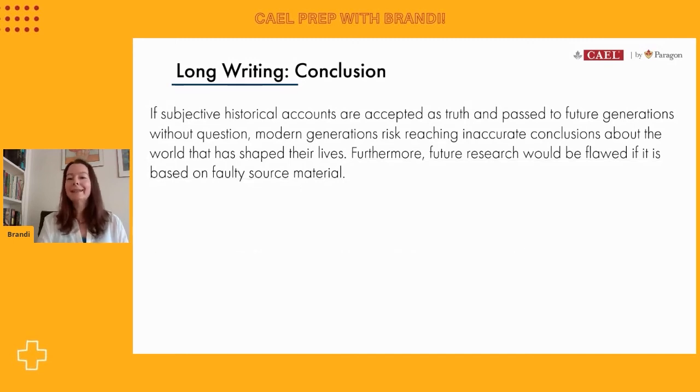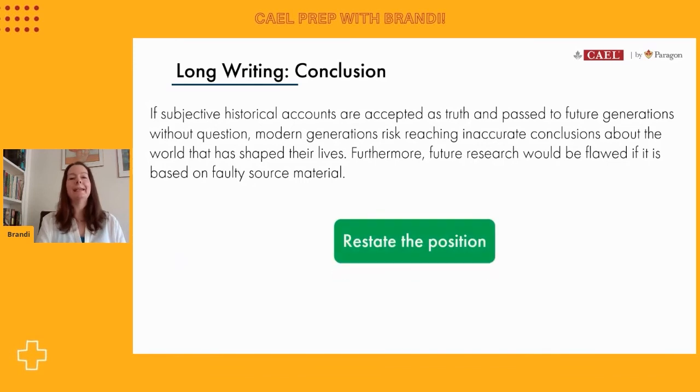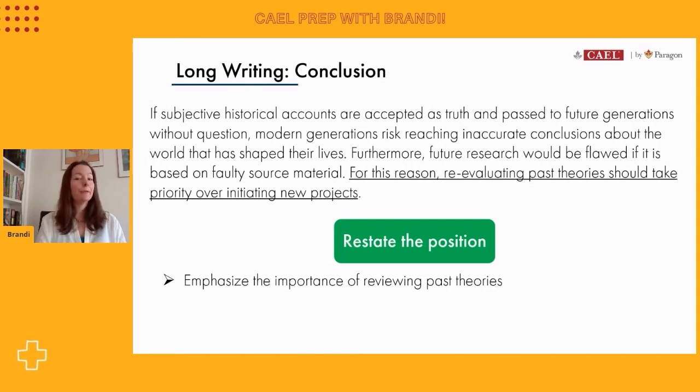The last thing I want to do here is to restate my position. I'm going to end this entire essay by once again reminding the reader how important it is to return to past conclusions to reanalyze them. So that will really emphasize the importance of my position. So in one sentence, I'm going to say, for this reason, re-evaluating past theories should take priority over initiating new projects.